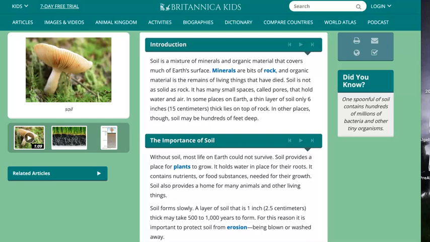Soil provides a place for plants to grow. It holds water in place for roots. It contains nutrients, or food substances, needed for their growth. Soil also provides a home for many animals and other living things.